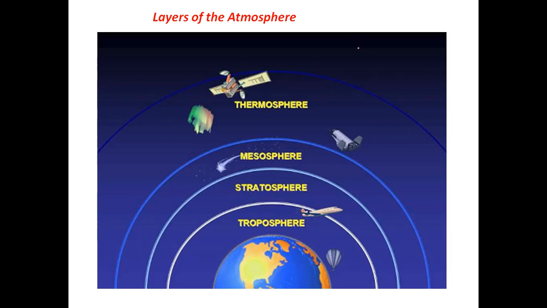Before we understand what the ozone layer is, we need to have a look at the layers of our atmosphere. This is our earth here. From ground level to 10 kilometers above the ground, this layer is called the troposphere, and from 10 to 50 kilometers this layer is called the stratosphere. Above this is the mesosphere, and beyond the mesosphere is the thermosphere. So these are the layers of the atmosphere.